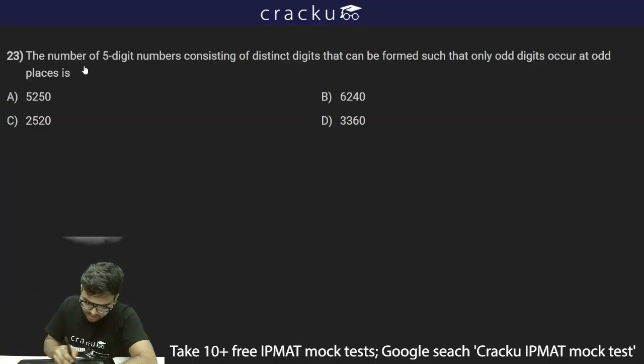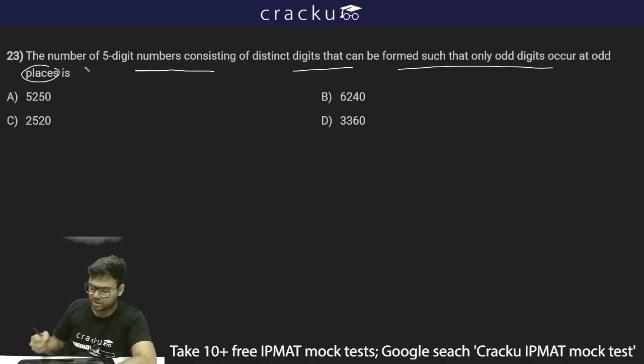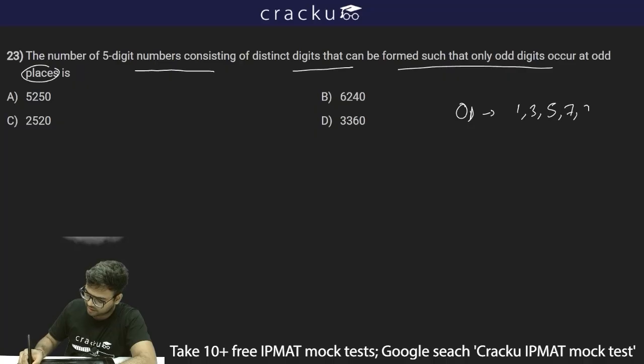The next question is saying: the number of 5-digit numbers consisting of distinct digits that can be formed such that only odd digits occur at odd places. So what are the odd digits? Odd digits are basically 1, 3, 5, 7, 9.